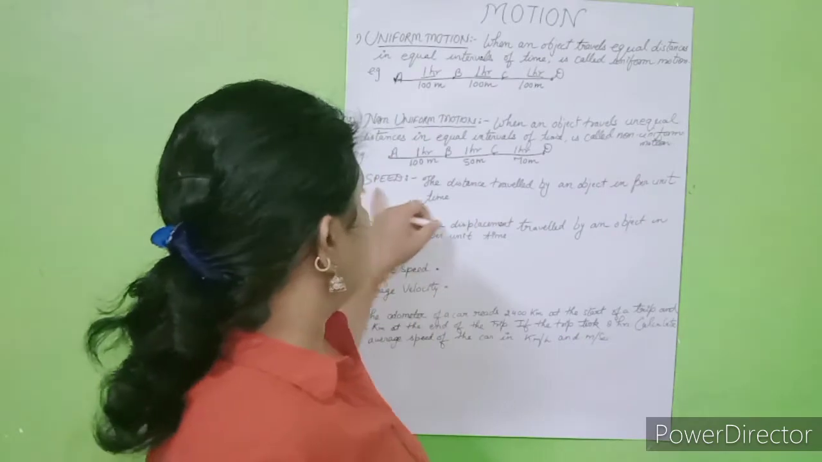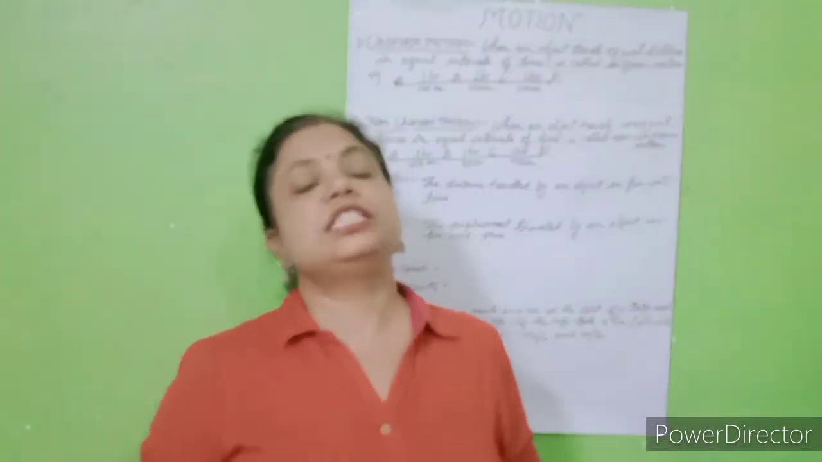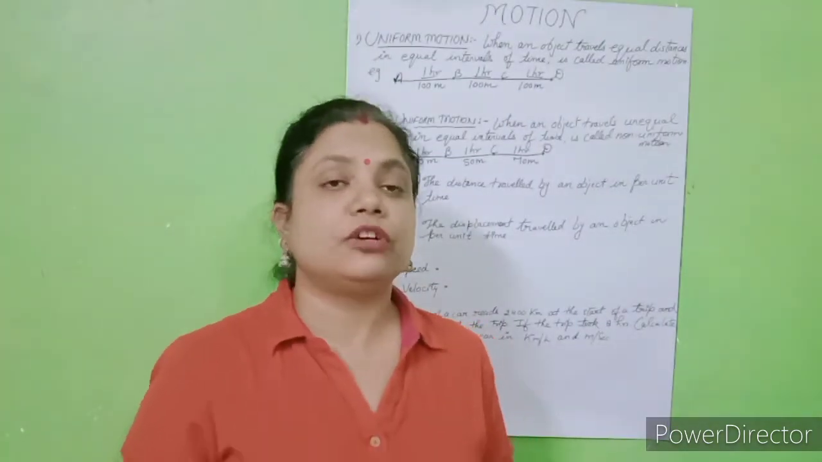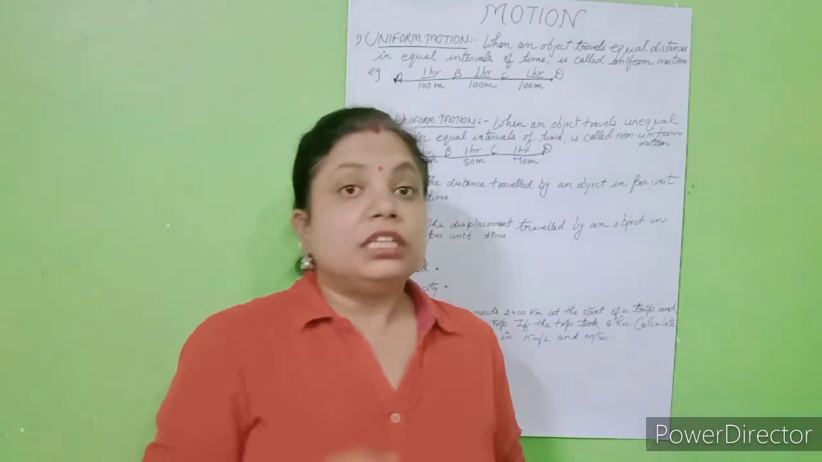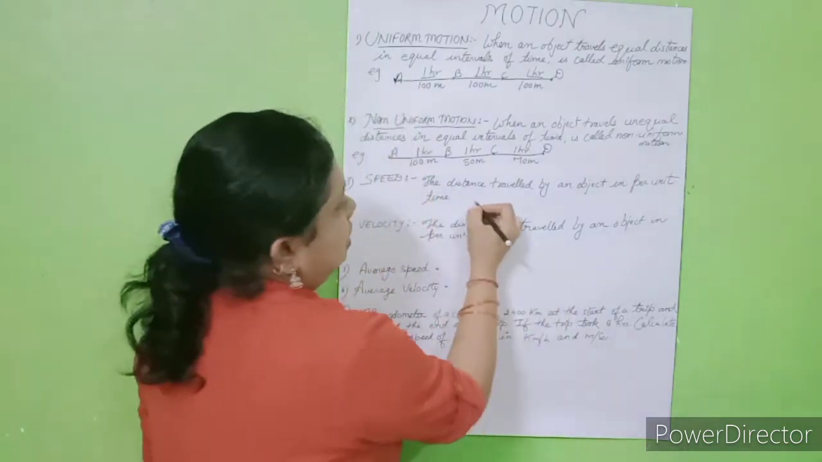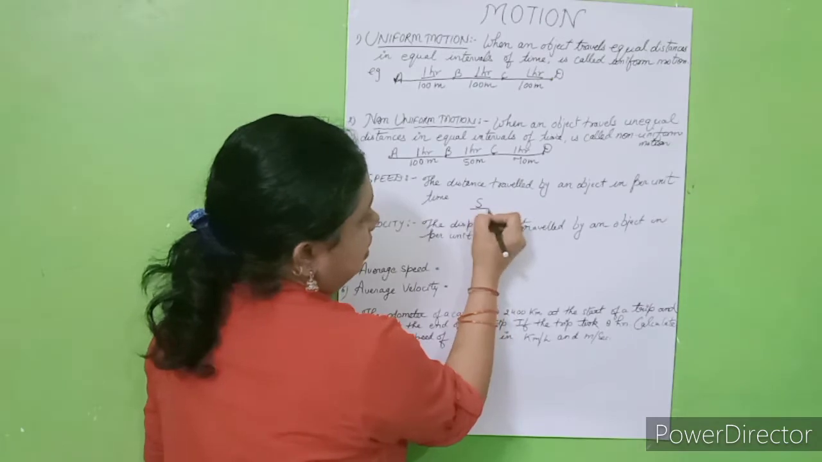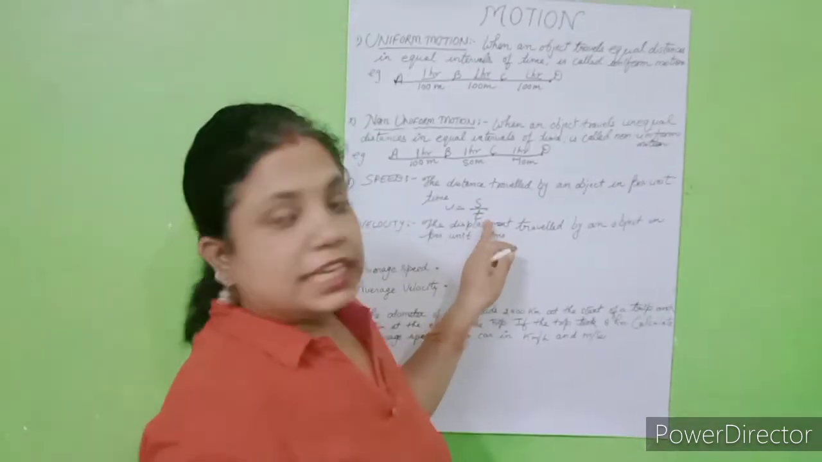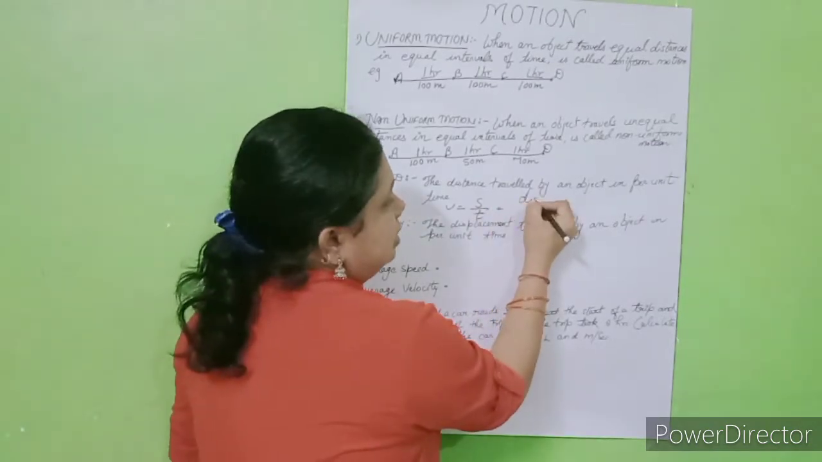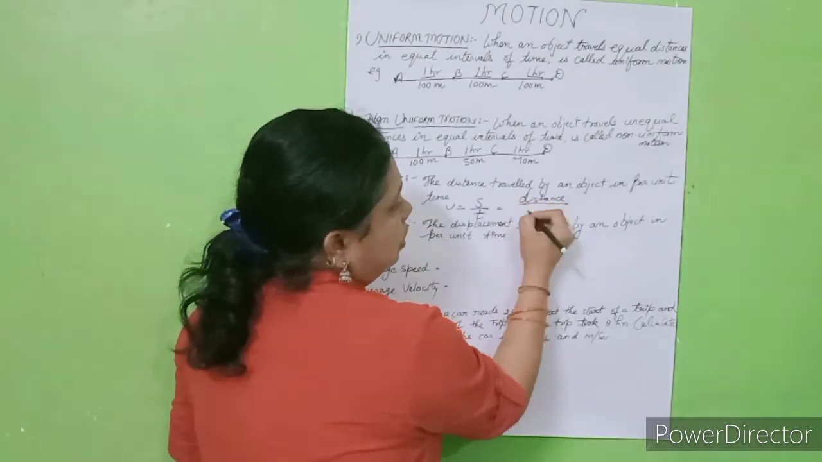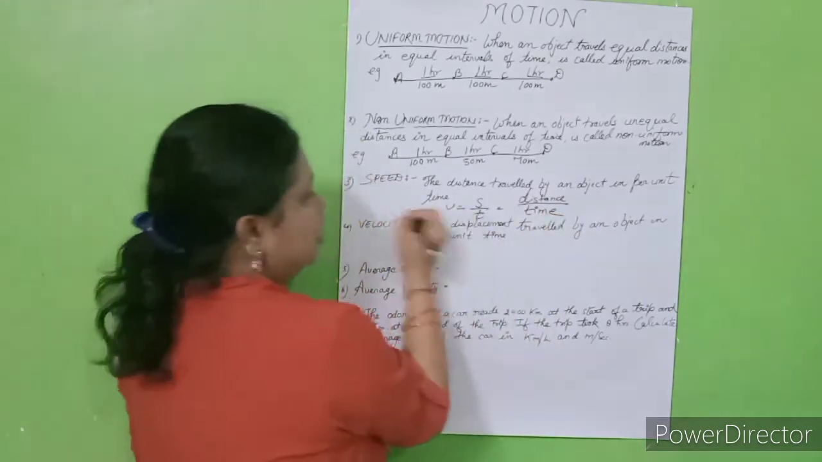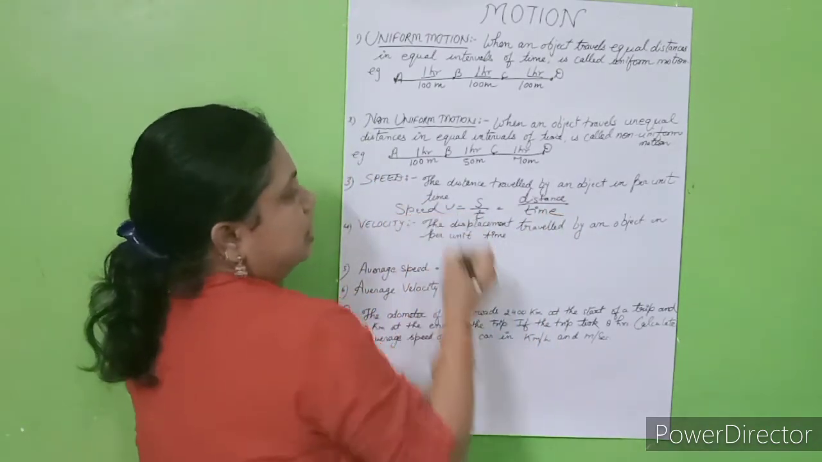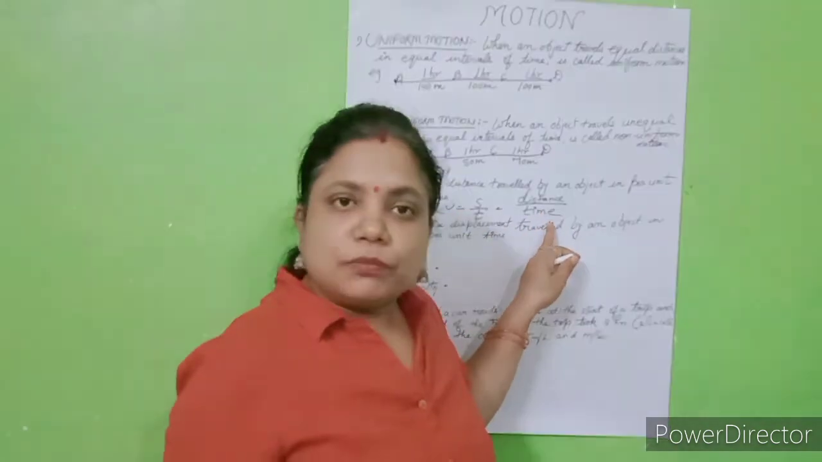Let me discuss the topic speed. Students, speed means the distance travelled by an object per unit time. The formula of speed is, students, V is equal to distance upon time. We can say it is distance upon time, and this is speed, fine. So speed is equal to distance upon time.